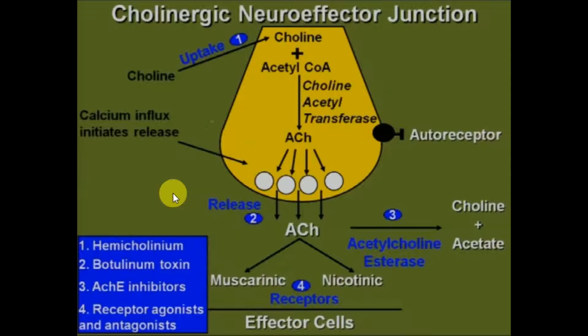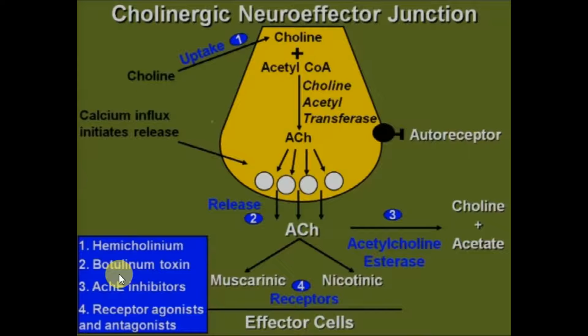Now we will see the effects of various drugs, how they will act. On number 4, receptor agonists and antagonists will directly act on this site, and drugs will bind with either muscarinic or nicotinic receptors. Third is acetylcholinesterase inhibitors. As we can see, these inhibitors will stop the destruction of acetylcholine, so the level of acetylcholine will be augmented.